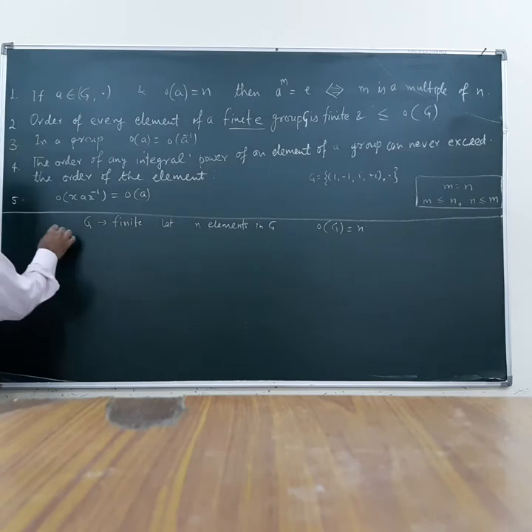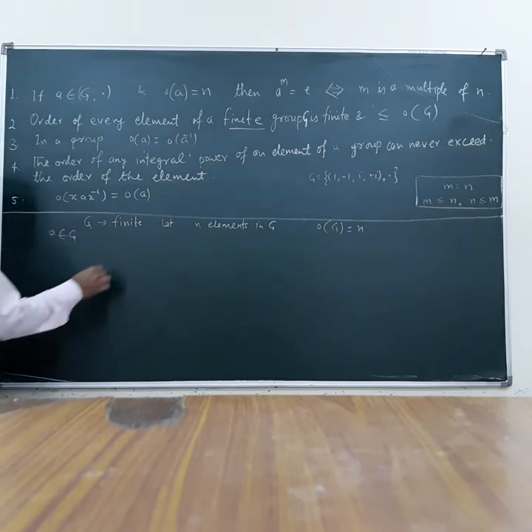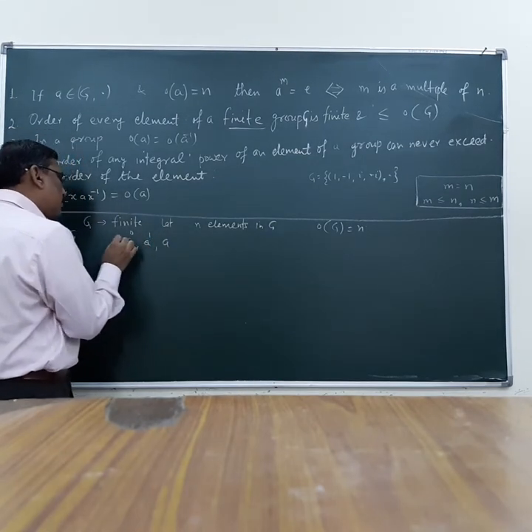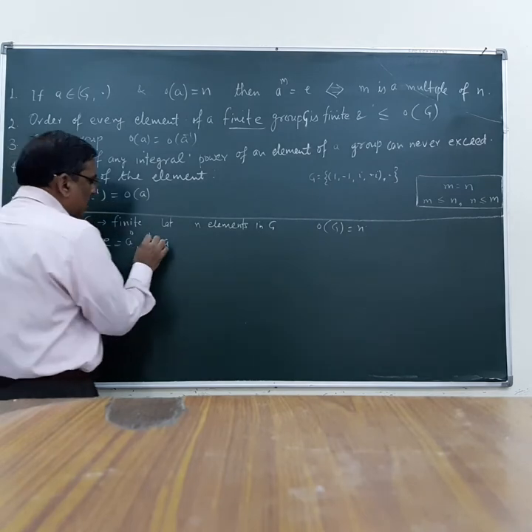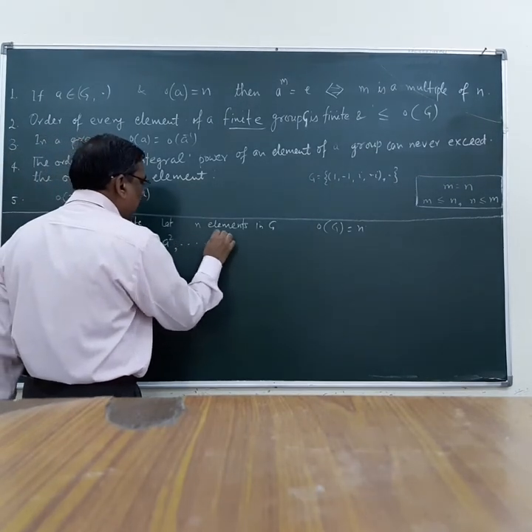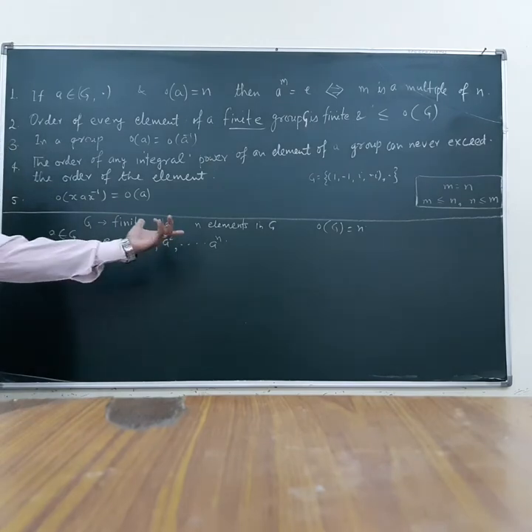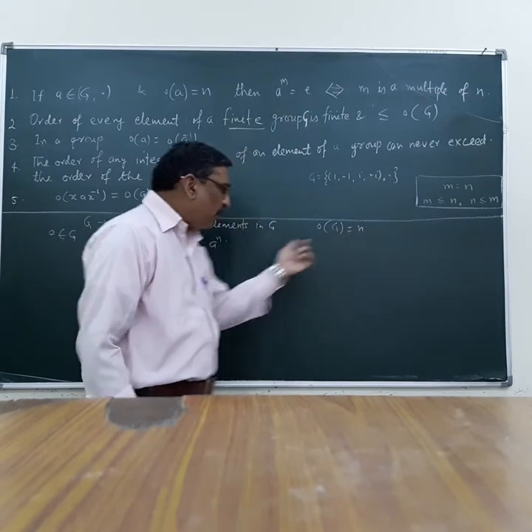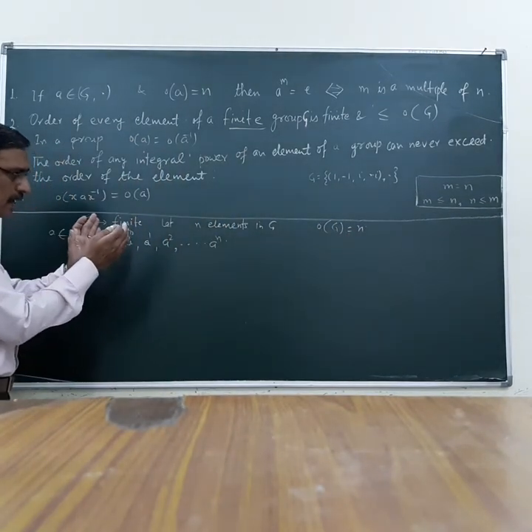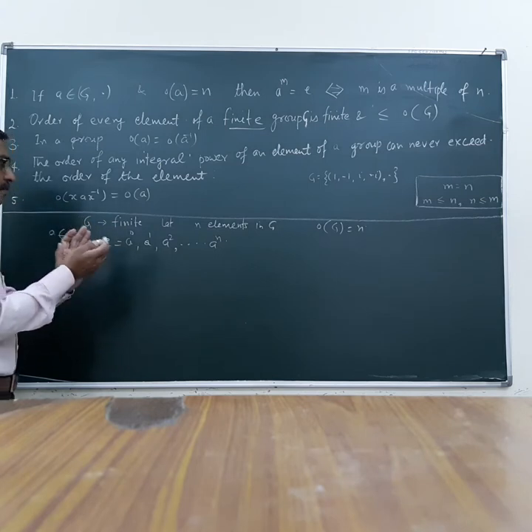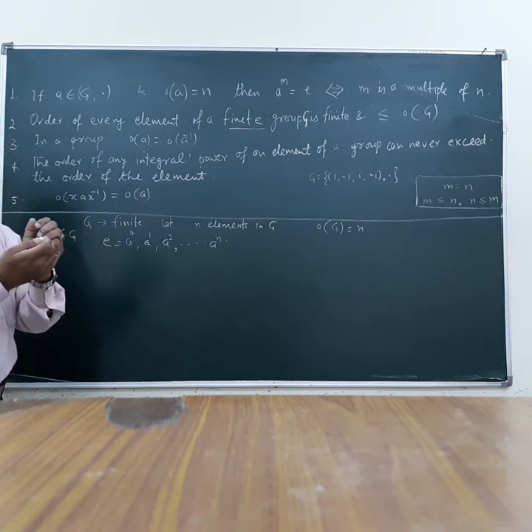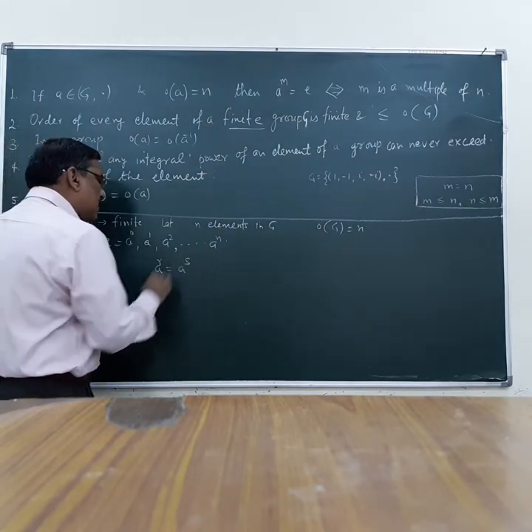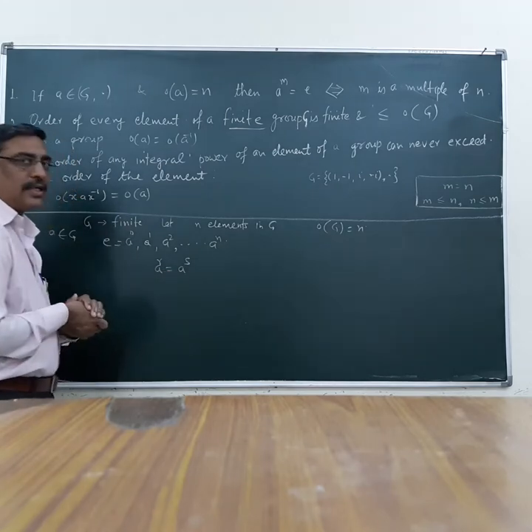Let a be any element of G and consider a raised to the power 0, which is equal to identity, then a raised to the power 1, a raised to the power 2, and a raised to the power n. These are n plus 1 elements and the order of the group is n. Therefore, at least one element must be equal to another element. So let us suppose a^r is equal to a^s. These are two elements which are equal.